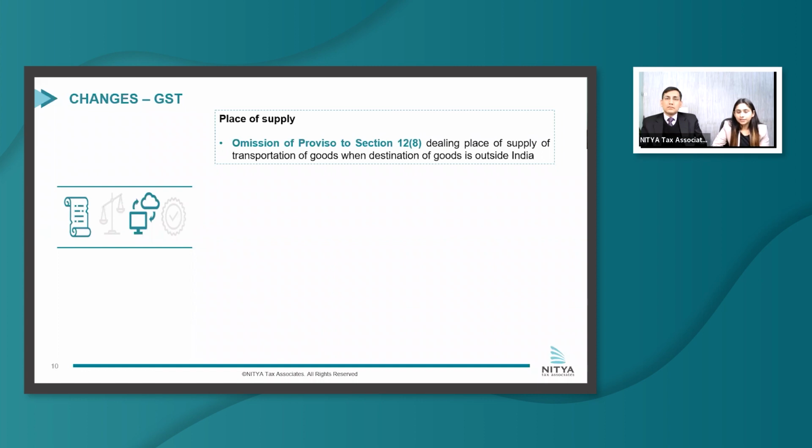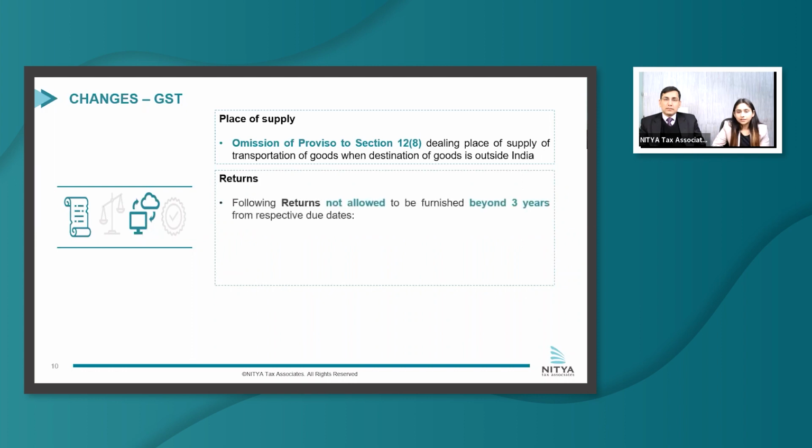Talking about the history of this provision, it was introduced in February 2019 with an intent to make transportation of goods outside India an export of services. However, this intent was not fulfilled as the recipient and supplier in these cases were located in India. Further, a circular was also issued to clarify that IGST charged by the supplier will be available as ITC to the recipient. However, now it has been proposed to completely omit this proviso to reduce all these confusions.